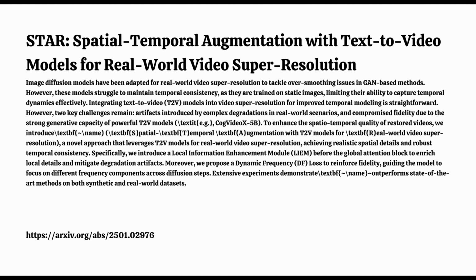How did that contribute to those impressive results? So DF loss plays a critical role in balancing the restoration of fine details with the overall structure and motion of the video. It dynamically adjusts the model's focus on different frequencies of information throughout the restoration process. And they observed that low frequencies, which represent those structural elements, tend to be restored first, followed by the high frequencies that contain those finer details. So it's almost as if the model lays down a foundation first, and then goes back and adds those finer details later. Right. And so that's how DF loss helps to ensure that the restored video doesn't look overly sharpened or artificial and maintains that natural look and feel.